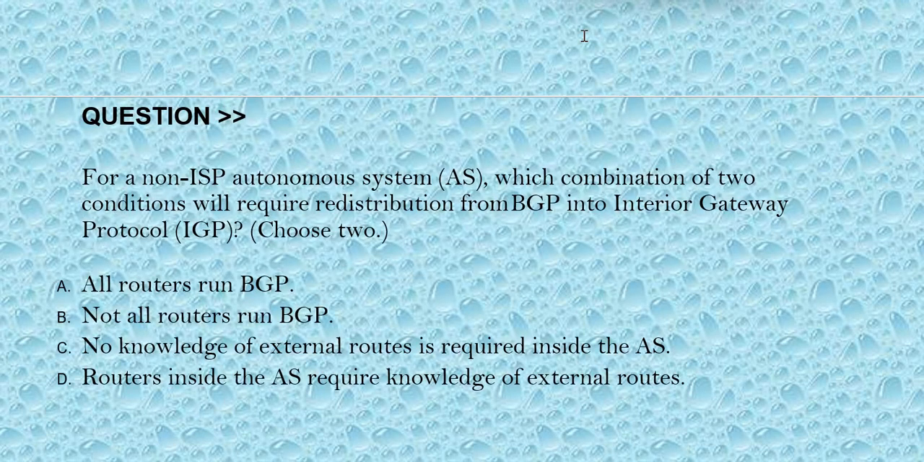Our next question is, for a non-ISP autonomous system (AS), which combination of two conditions will require redistribution from BGP into an Interior Gateway Protocol (IGP)? Choose two. The options are: option A, all routers run BGP. Option B, not all routers run BGP. Option C, no knowledge of external routes is required inside the AS. Option D, routers inside the AS require knowledge of external routes. The correct answers are option B and D.